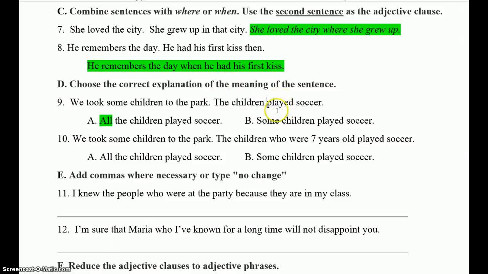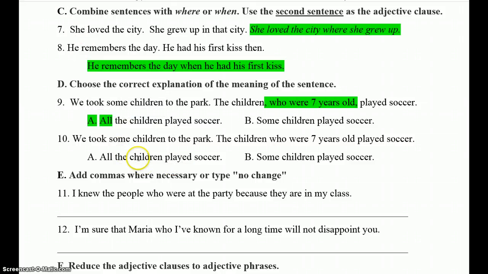So if I say the children played soccer, you say, well, yeah, sure, all of them did. You didn't say some of the children or a few of the children. You just said the children. So that means they all played soccer. This information here in the adjective clause is just kind of by the way information. By the way, all of the children, they were 7 years old, and they all played soccer. All right, so A is your answer for that one.